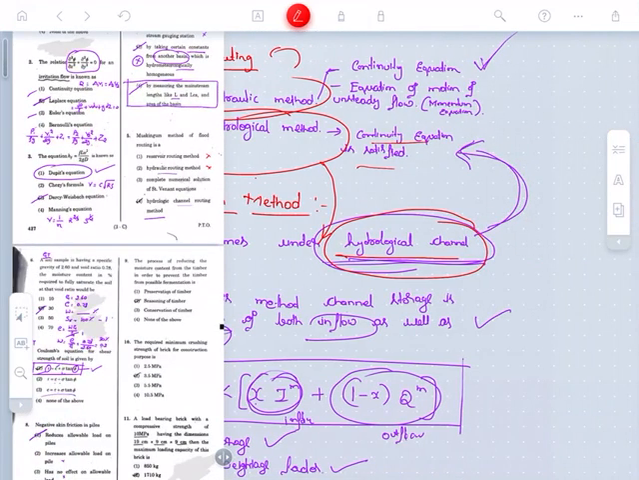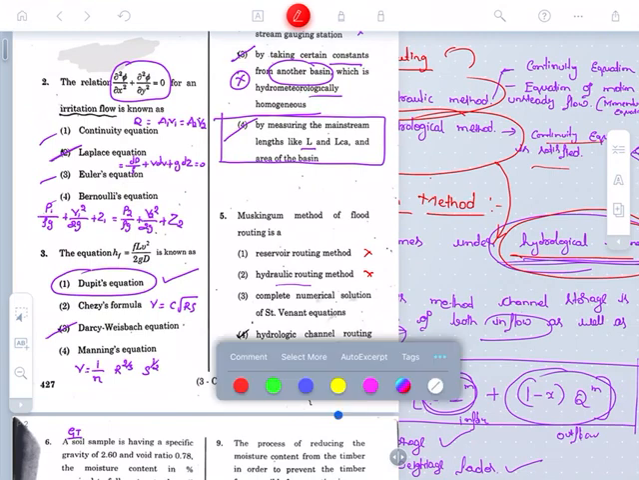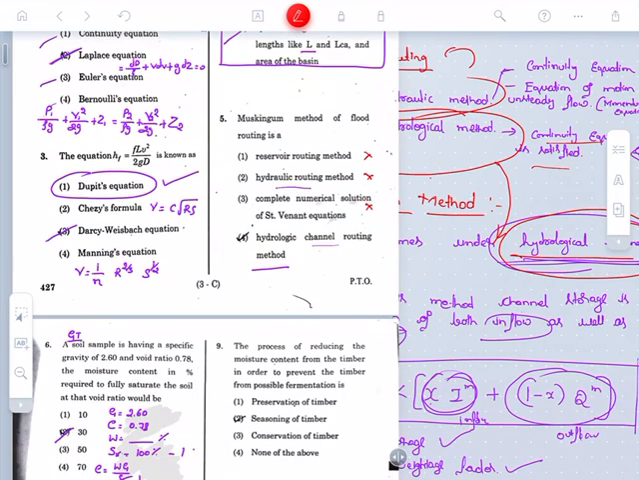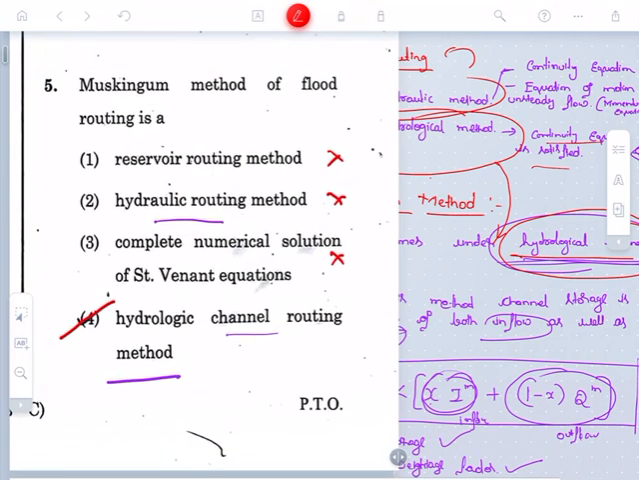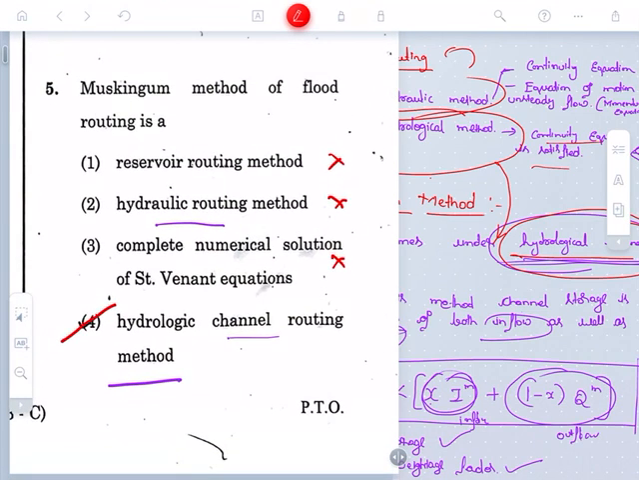Complete numerical solution of Saint Venant's equation? No. So the answer is the hydrologic channel routing method. If you are thorough with the concept, then you can easily answer this type of question. This is just a one word answer in the examination. You can solve it in a second if you are thorough with the concept. So whenever you are going through the concepts while reading, be thorough with them, then you can score very good marks in the examination.